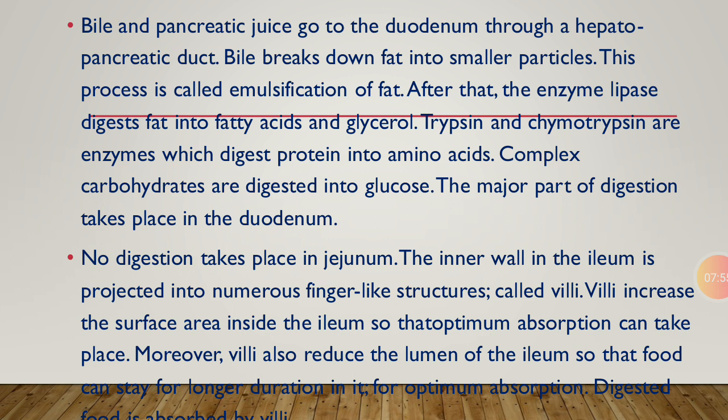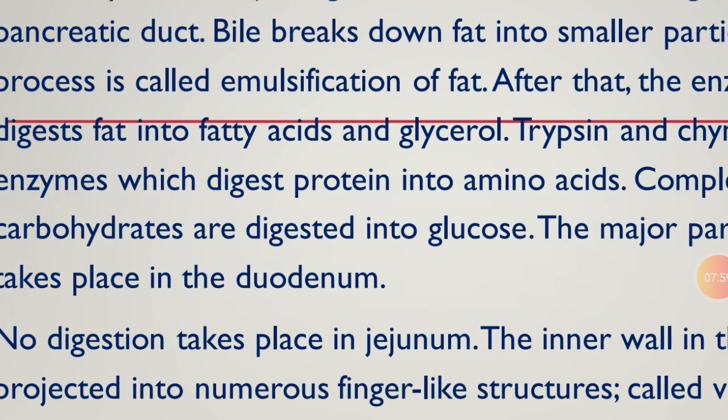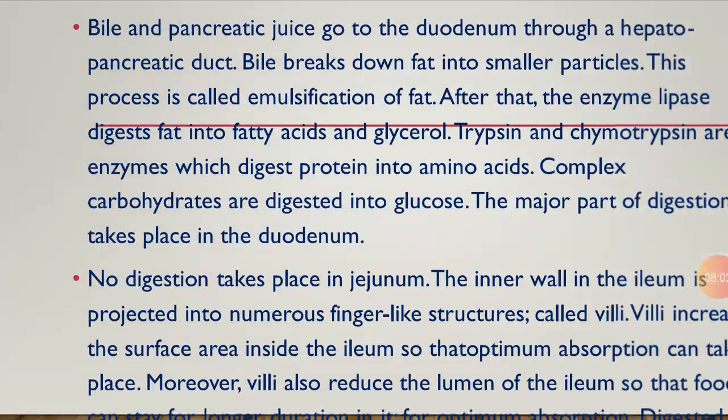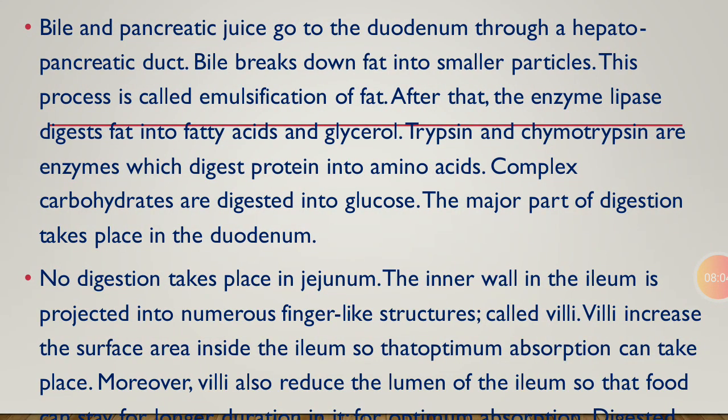And the enzyme which digests the fat, that is lipase, digests the fat into fatty acids and glycerol. Next, trypsin and chymotrypsin enzymes help in the digestion of proteins, and break down proteins into amino acids. And complex carbohydrate is digested into glucose, that is the simplest form of carbohydrate. The major part of digestion takes place in the duodenum. As we all know students, the maximum digestion and absorption of food takes place inside our small intestine, and the major part of digestion takes place in the duodenum.